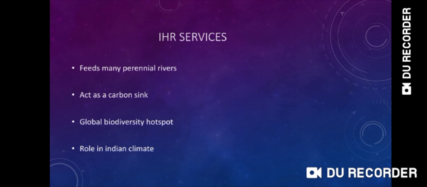Next, the services include its role in the Indian climate. As we know, the Himalaya passes from the western region of India to the northeastern region of India.